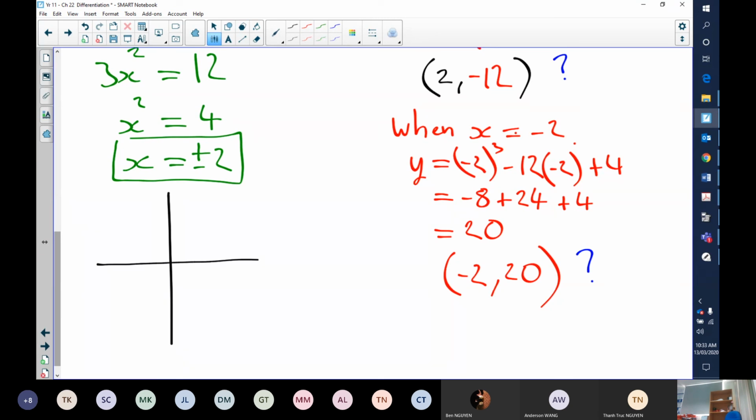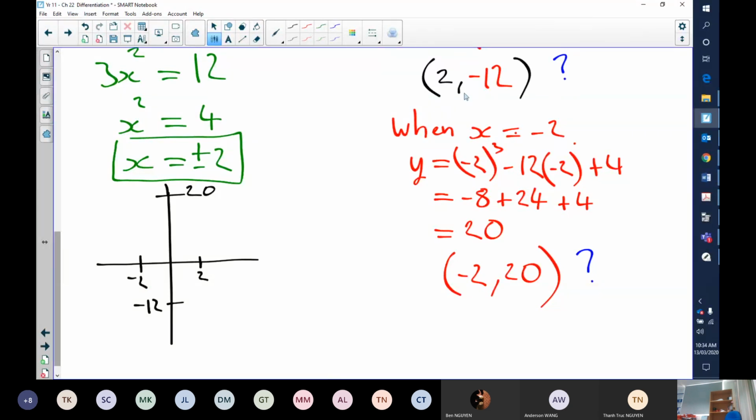We'll give that positive 20, and this will be minus 12, and we'll say that this is positive 2, and this is negative 2.